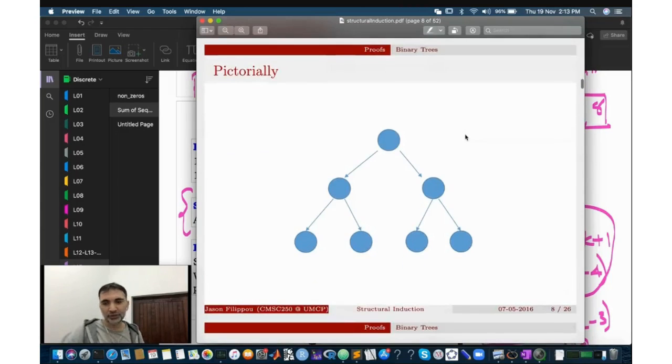Here is a structure. Did you guys study binary trees in your data structures class? Yes, sir. Awesome. Okay, started studying. Okay, great.